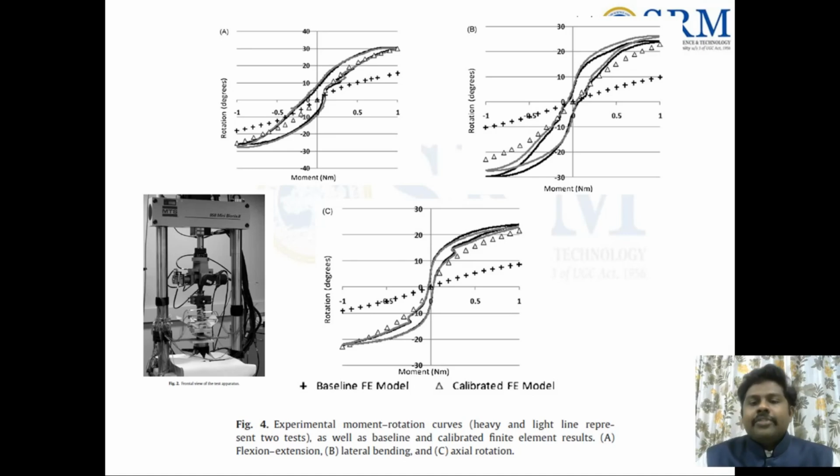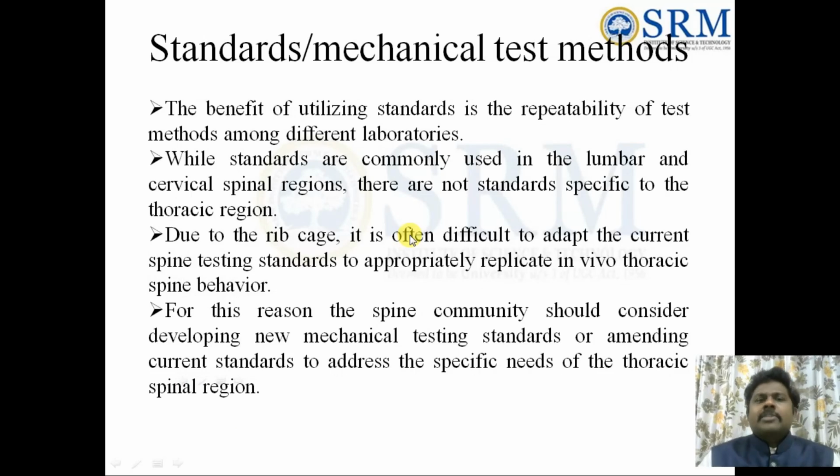Suppose that FEM model is created, what are the results it is giving? The same results it will replicate. Then I can understand my FEM model is working correctly. That is the main objective of my FEM model. Then for multiple studies, disc degeneration, different types of implants, I can do the studies. So these three are the main important things which can be done using the spine testing machine.